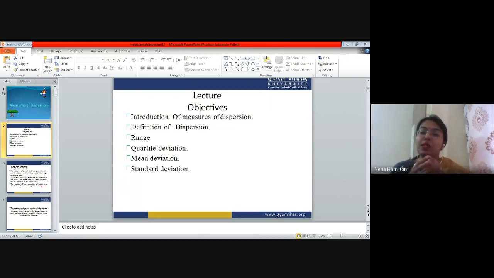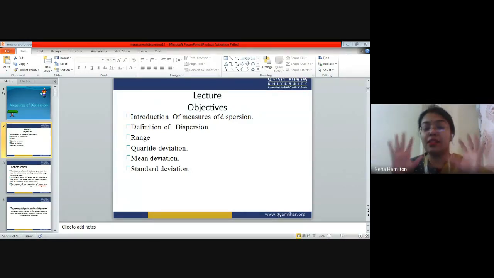See, there are two concepts in descriptive statistics also. Try to listen carefully to whatever I'm saying. I'm saying that we do data analysis in two parts, right? What is the first part? It is called descriptive statistics. What is the second part? It is called inferential statistics. So we have divided this data analysis into two basic parts, right? The first is called descriptive statistics, and the second one is called inferential statistics.